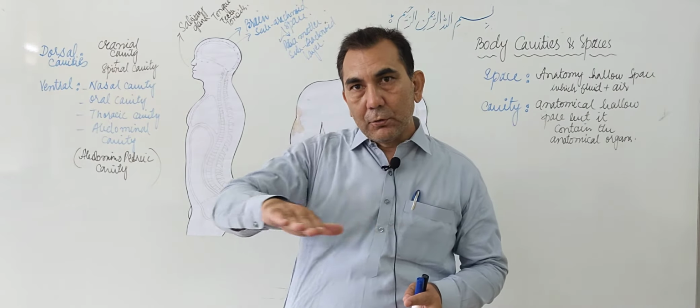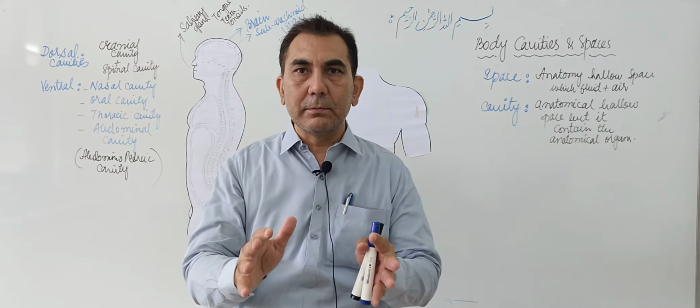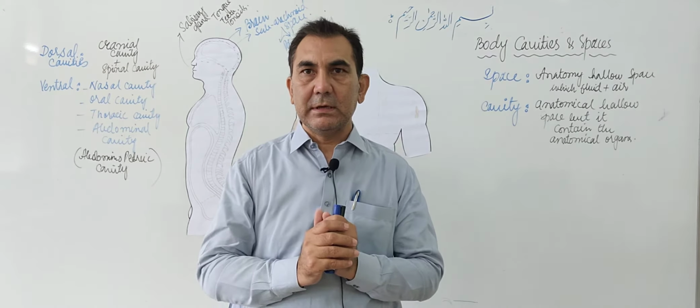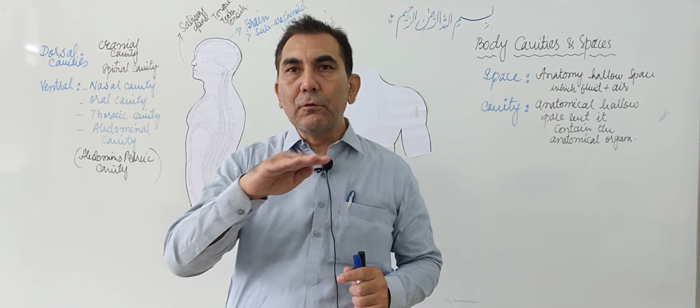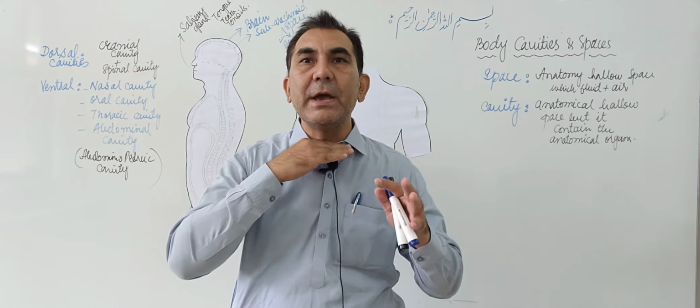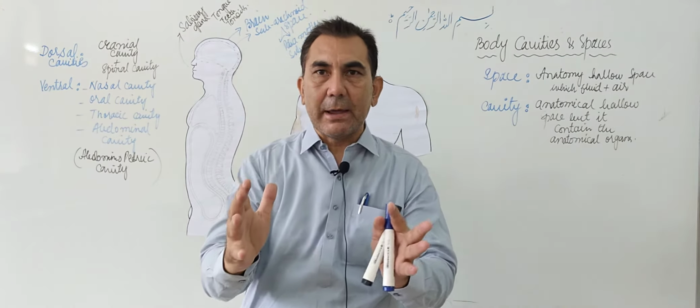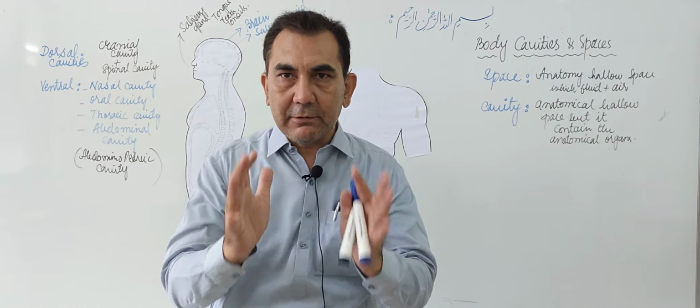The floor of the thoracic cavity is covered by the diaphragm muscles, and the roof of the thoracic cavity is made up by the base of the neck. Now we have covered the six sides of the thoracic cavity.